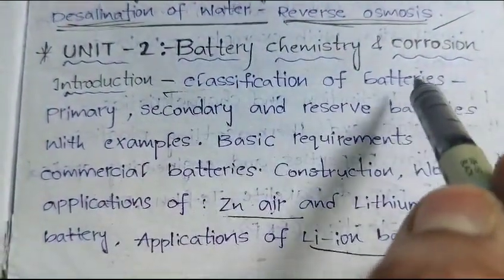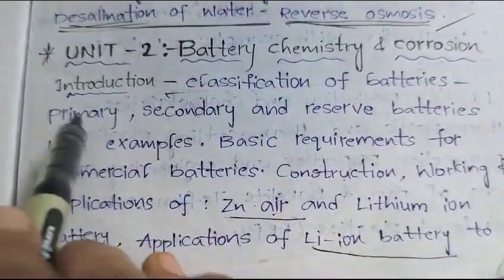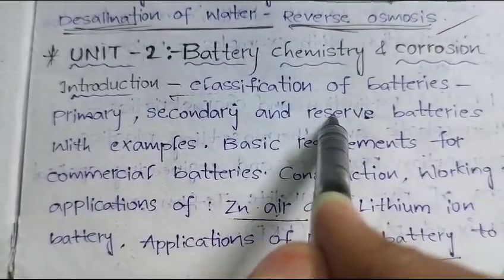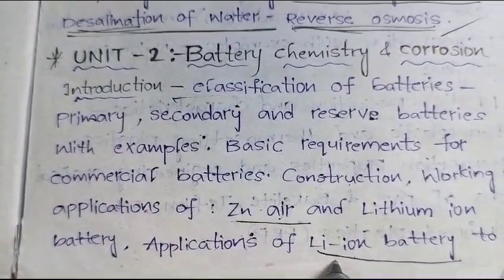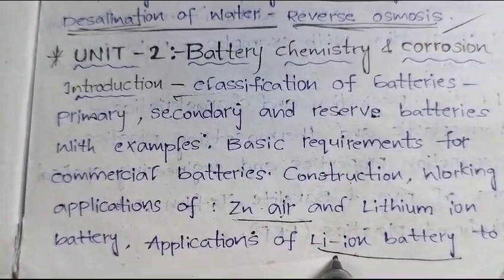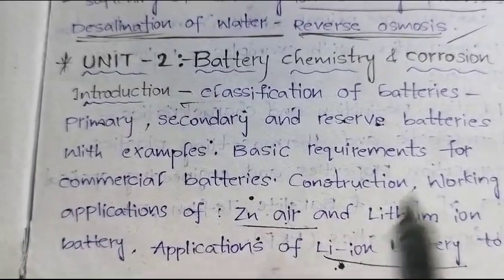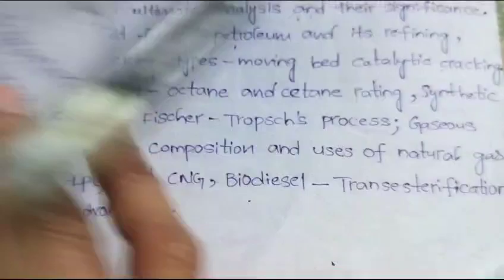That is what is the classification of batteries. Batteries are classified into primary batteries, secondary batteries, reserve batteries. Reserve battery example is zinc air battery. Secondary battery example is lithium ion battery. Clear? So zinc air battery is important topic. Lithium ion battery also important topic as a long answer question.